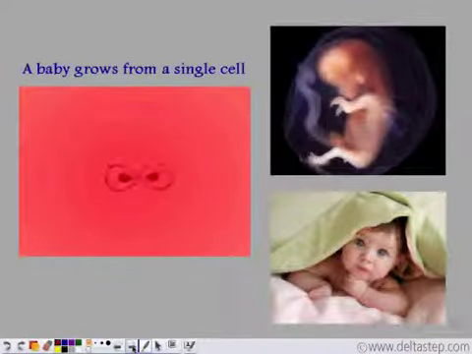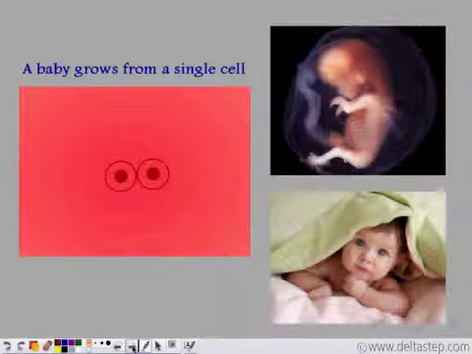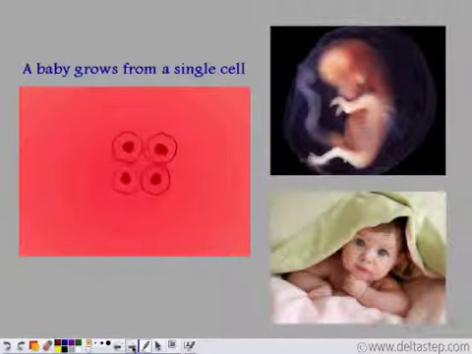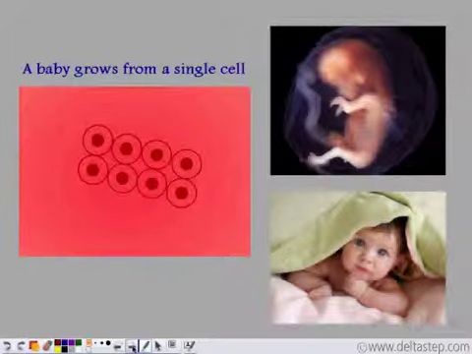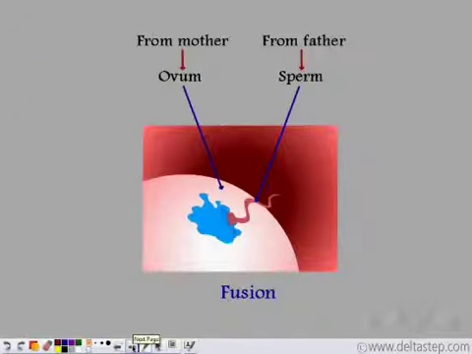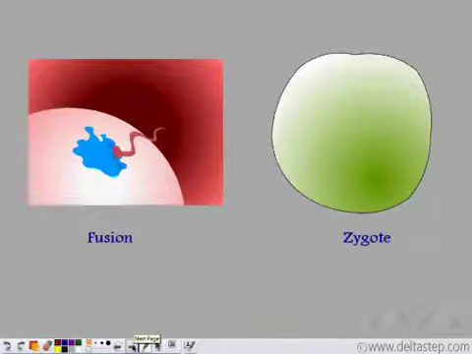Now, one cell divides to form two cells, which divide to form more cells, and that is how a baby is born. But where does the first cell come from? Well, the mother's reproductive cell, known as the ovum, and the father's reproductive cell, known as the sperm, come together and fuse to form a new cell, which is known as the zygote.